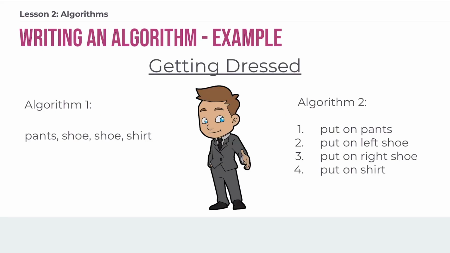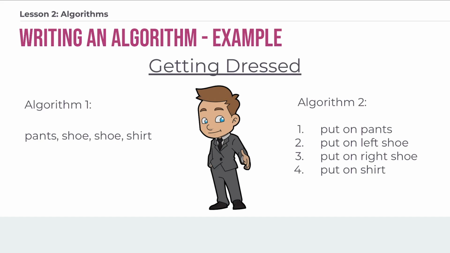Here's an example of an algorithm you have probably used more than once in your life, and it's the algorithm for getting dressed. Both of the algorithms that you see, one on the left, two on the right, contain very much the same information, but the second version is more specific and precise. It is more clearly expressed as a sequence of instructions compared to the first version.